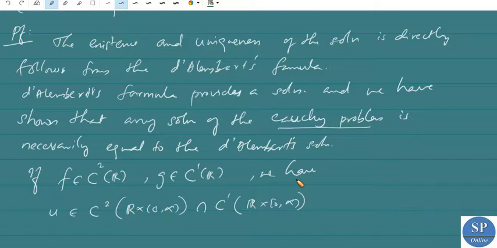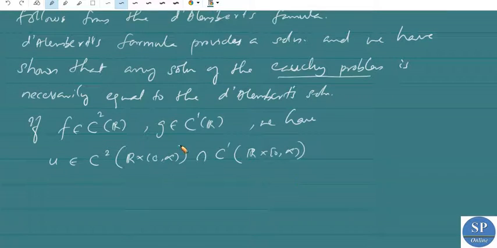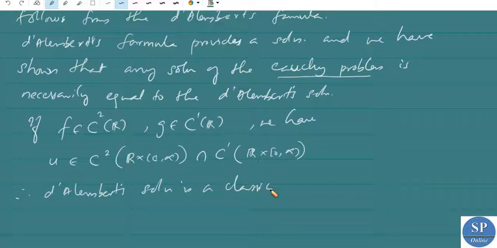Therefore, the D'Alembert solution is a classical solution. On the other hand, if f belongs to C(R) and g is locally integrable, then the D'Alembert solution is a generalized solution.